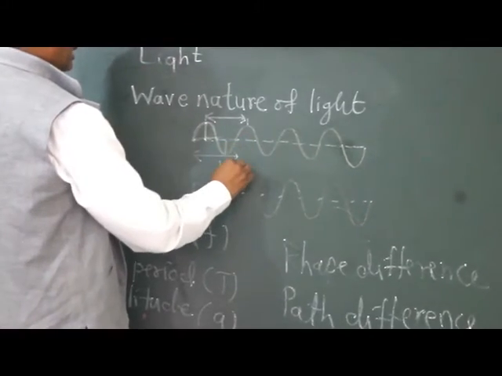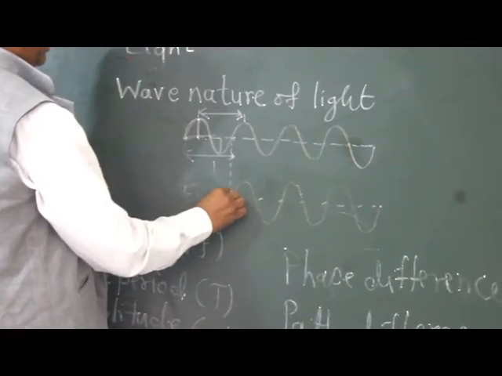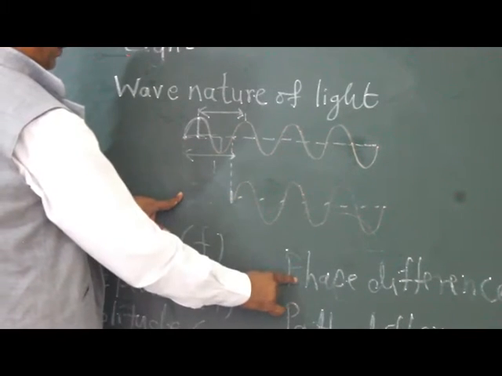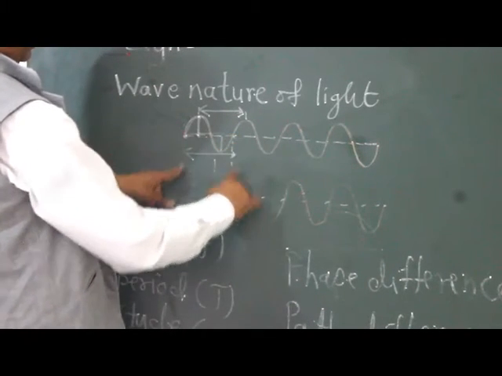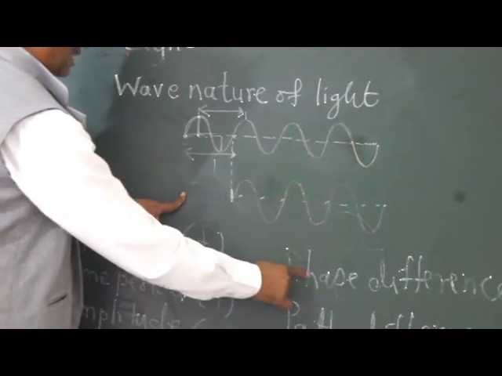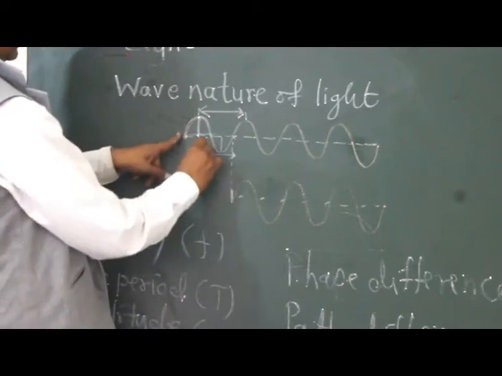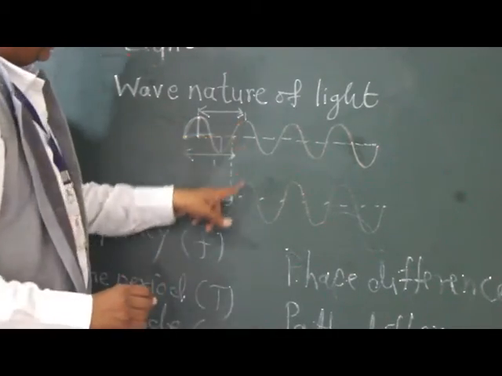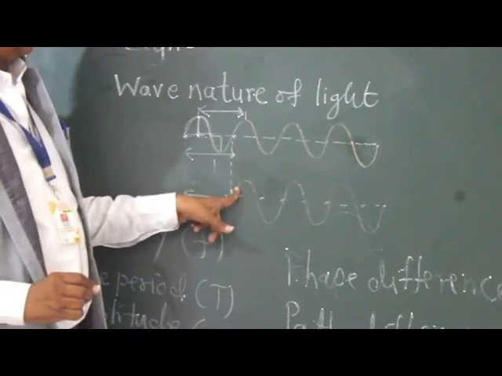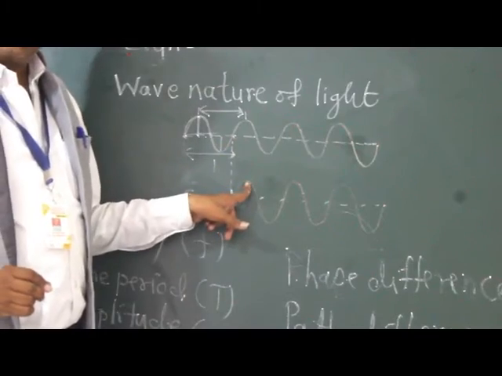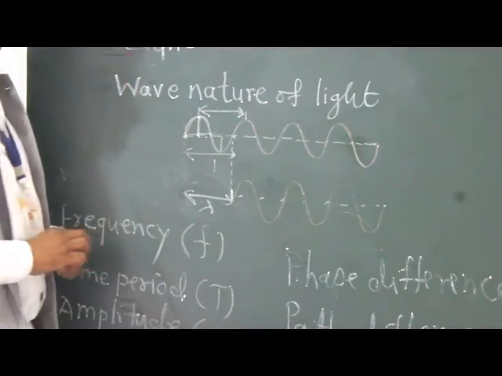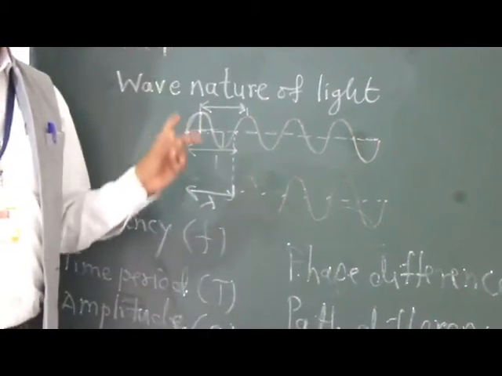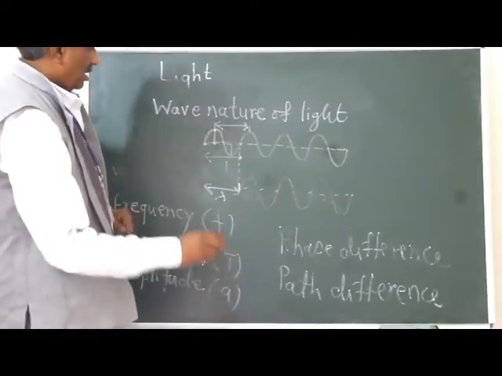Then here you can say there is a definite, particular difference. If you write in terms of phase, the difference will be 2 pi phase difference, and the path difference will be 1 lambda, considering both are having the same frequency, remember, and the same wavelength. It means both waves are supposed to be monochromatic in nature.